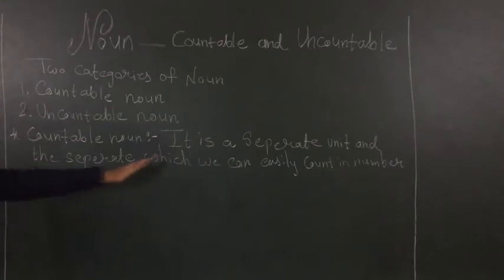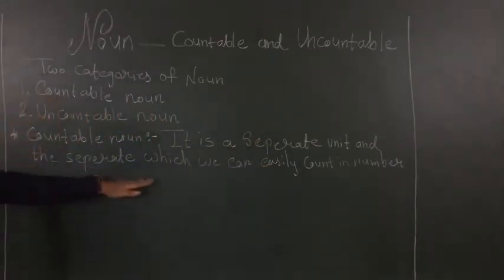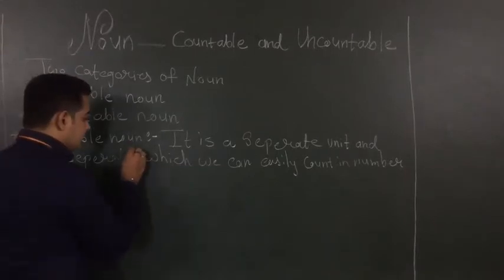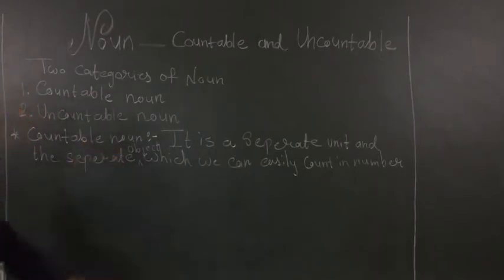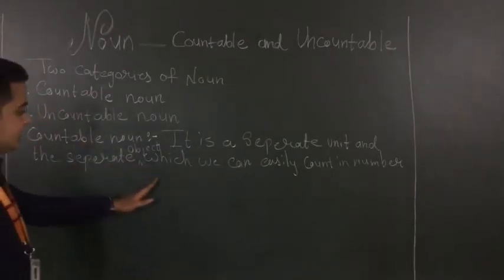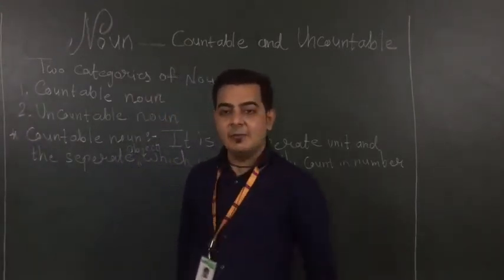What I have written: it is a separate unit and a separate object which we can easily count in number.